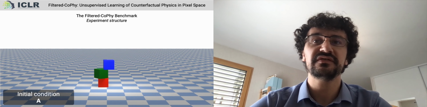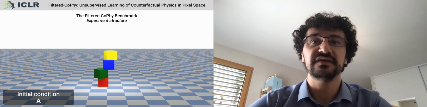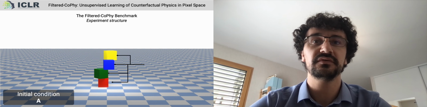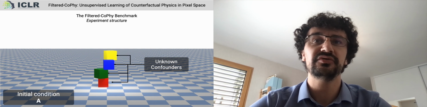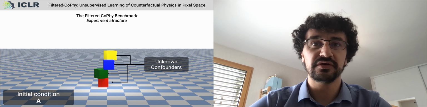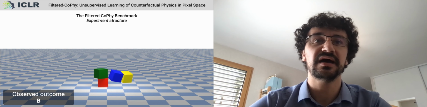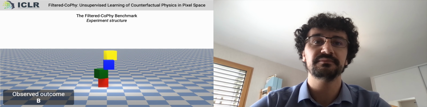One experiment consists of two videos. The first one corresponds to the observed trajectory. Let A be the initial condition, that is, the initial position of the objects in the scene. Each object has its own physical characteristics, such as mass or initial speed, which are called confounders. These characteristics are unavailable during both training and testing, and cannot be inferred by simple observation of a single image. The result of this trajectory is called B. In what follows, we will refer to AB as the observed trajectory of an experiment.